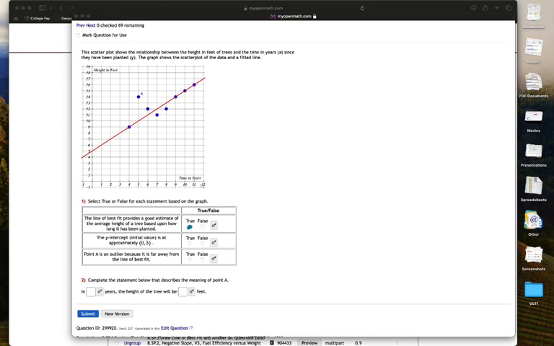The initial value is at (0, 5). Well, of course, the initial value on a graph is where the graph is crossing the y-axis. So that also is true.